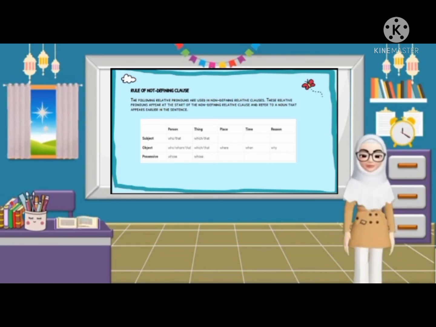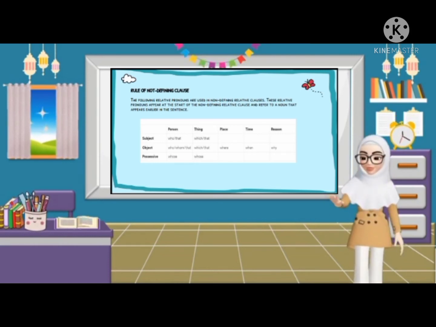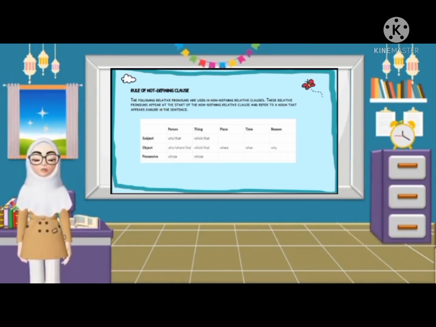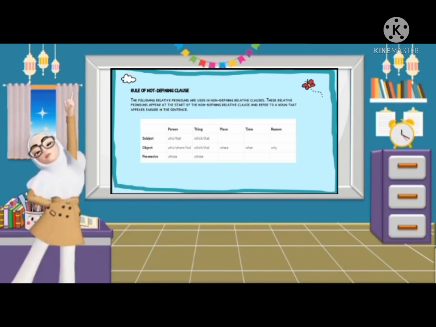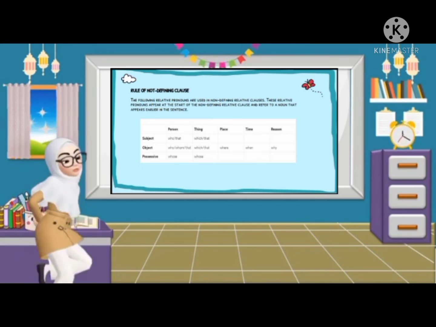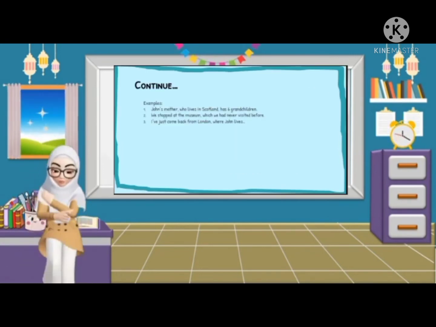If the object of a person, they are who, whom, or that; if a thing, which or that. If a place, where; if a time, when; and if a reason, why. And then possessive: if a person, whose; and if a thing, whose also.